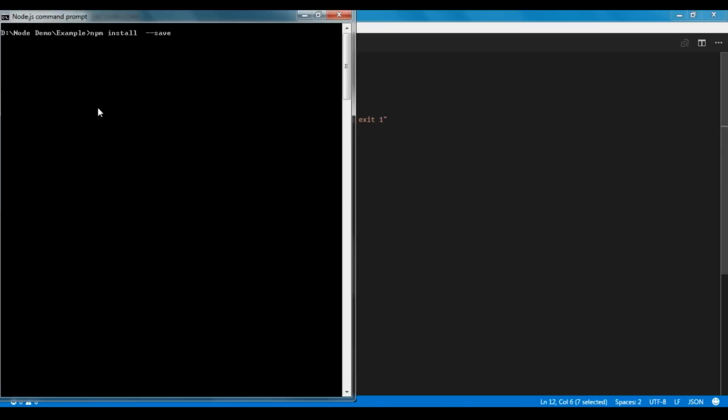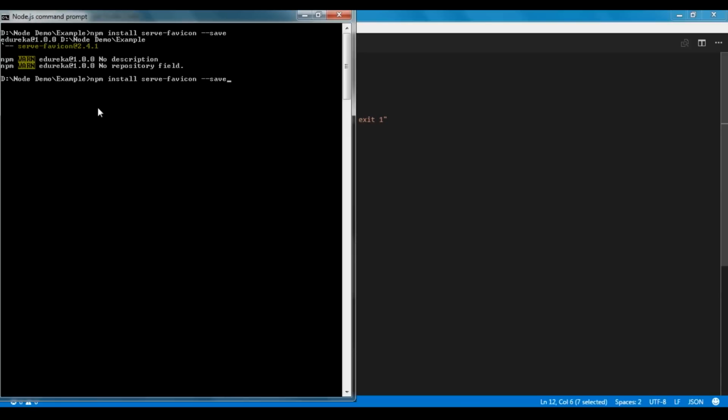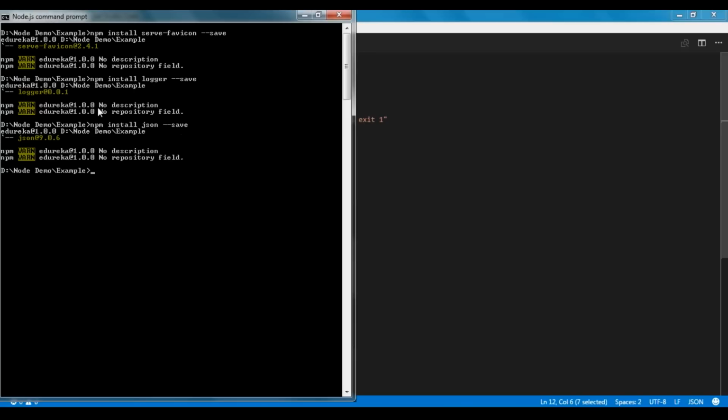Now we are going to install serve-favicon and URL. So first we'll go with URL. Now we are going to install serve-favicon to include a favicon in our website. Now we are going to install logger. Then we will install JSON. And at last we are going to install express-session.